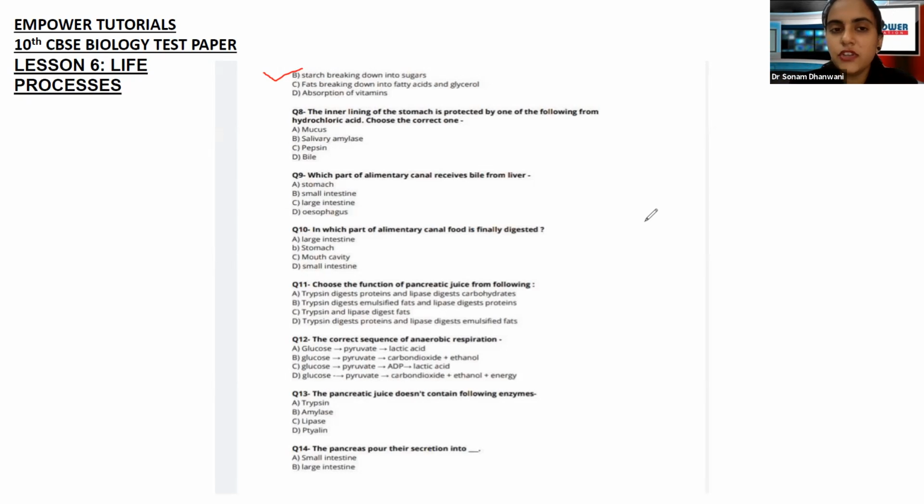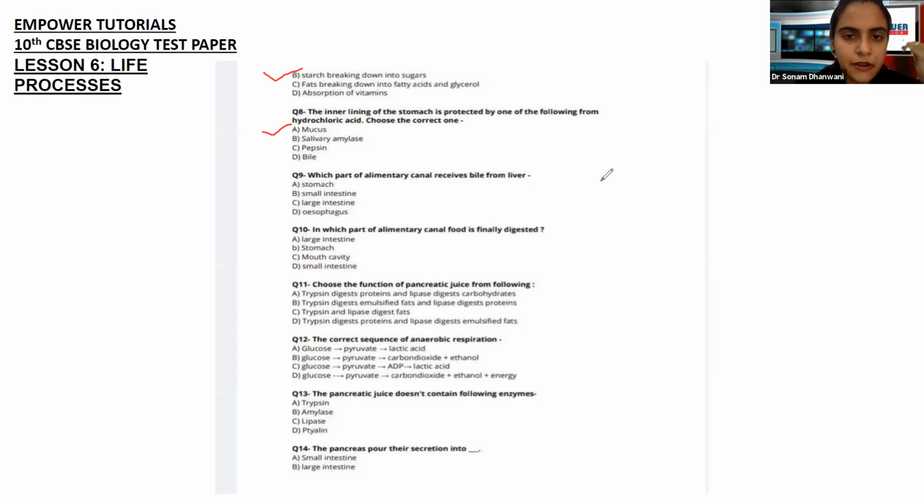We should know salivary amylase and pepsin are enzymes. Bile is a fluid, a secretion, but it has nothing to do with the stomach. Bile definitely helps in digestion, but it does not play any protective function. So the answer to this is mucus. Mucus is present in the inner lining of the stomach, and it protects the inner lining of the stomach from the hydrochloric acid. Going to the next one.